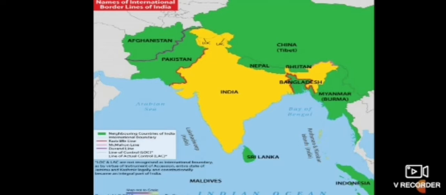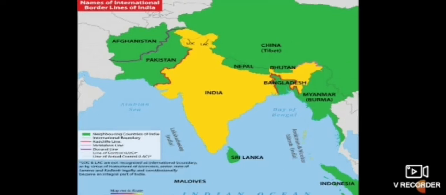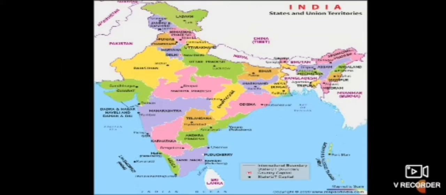Now let's understand what we have inside India. Students, as we know, India is a large country. For better running of the country, India was divided into smaller areas called states and union territories. India is described as a union of 28 states and 8 union territories. Okay, so we have 28 states and 8 union territories, including the National Capital Territory of Delhi.